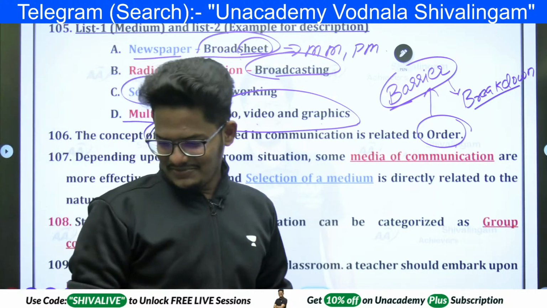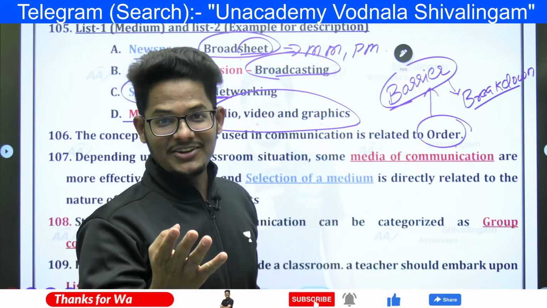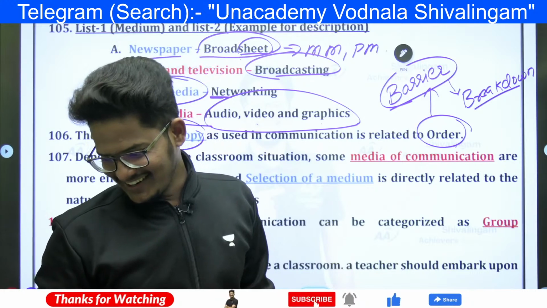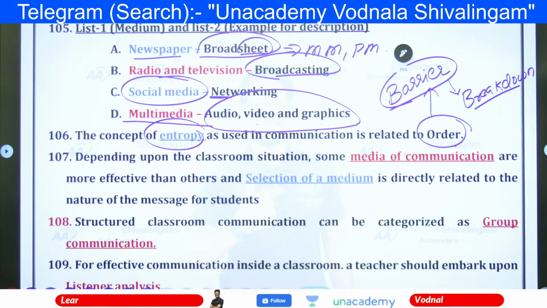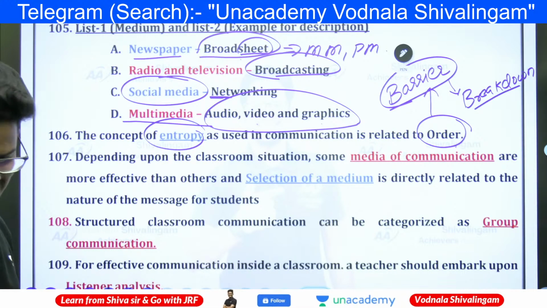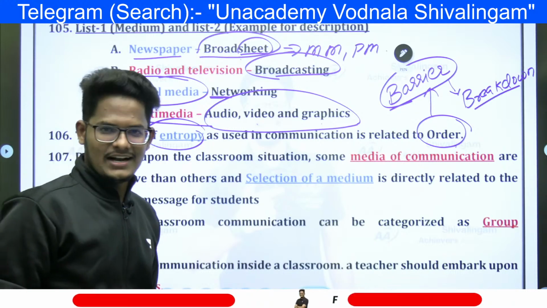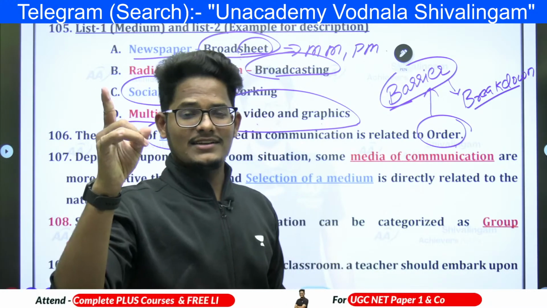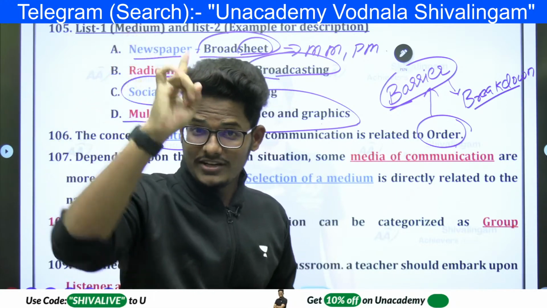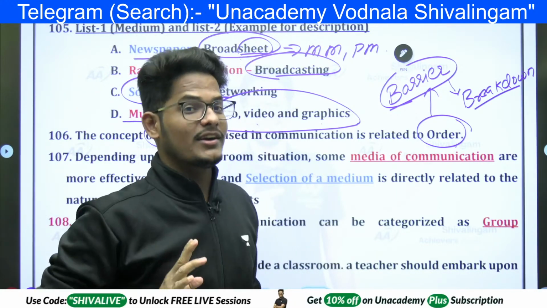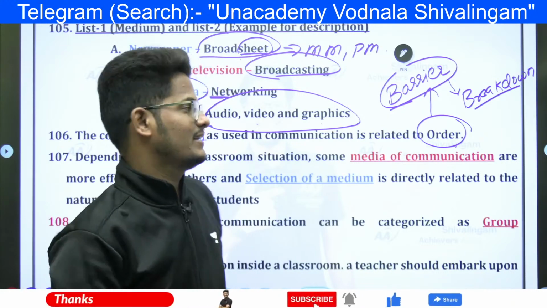Arey wah. Immediately it went from 60 to 70. Wow, wow. I will tell the condition after the exam, because after the result, I will say, on that day I told you that you will get a JRF. That's why now you got a JRF. I will tell on that day, result day.